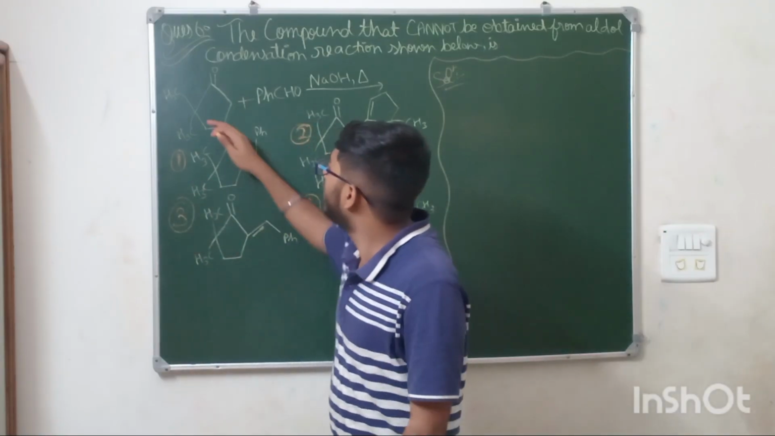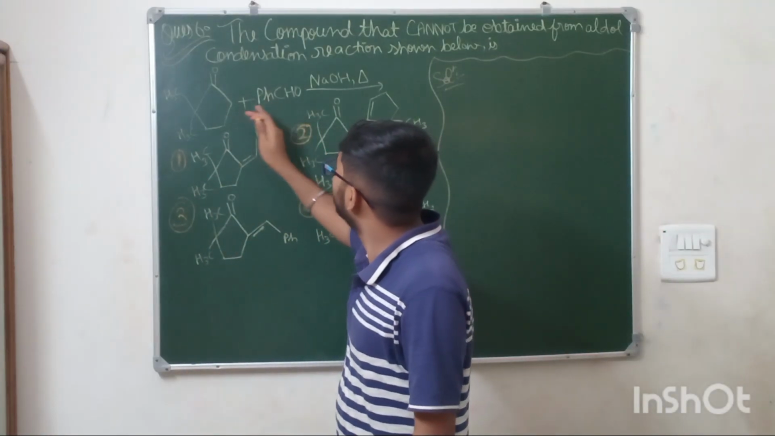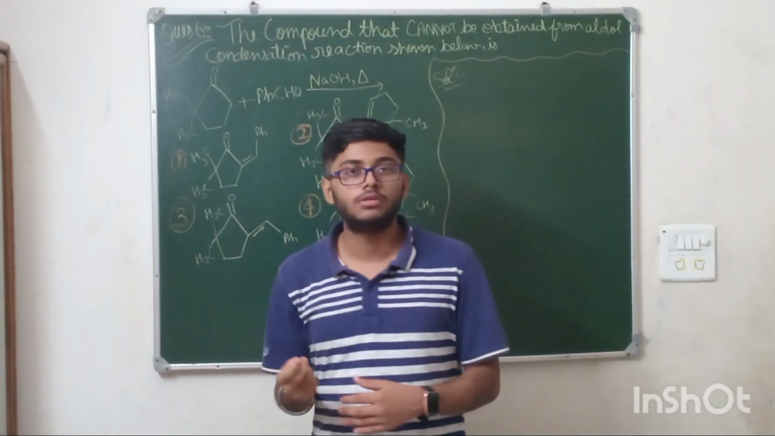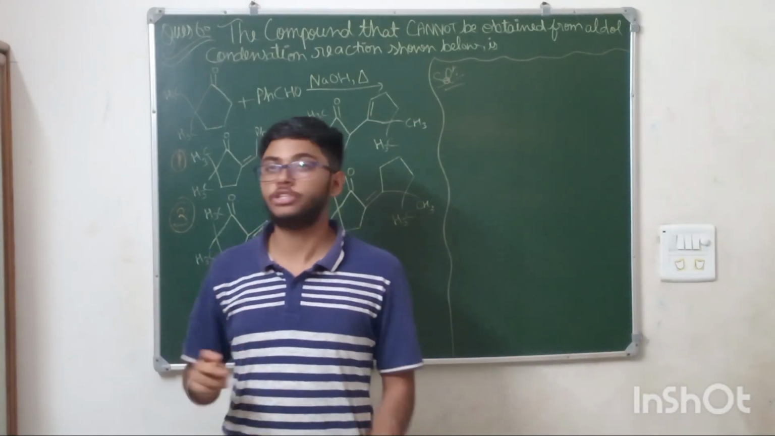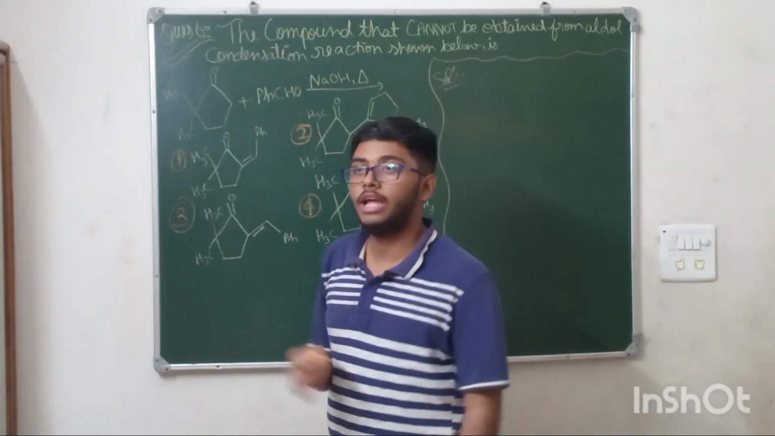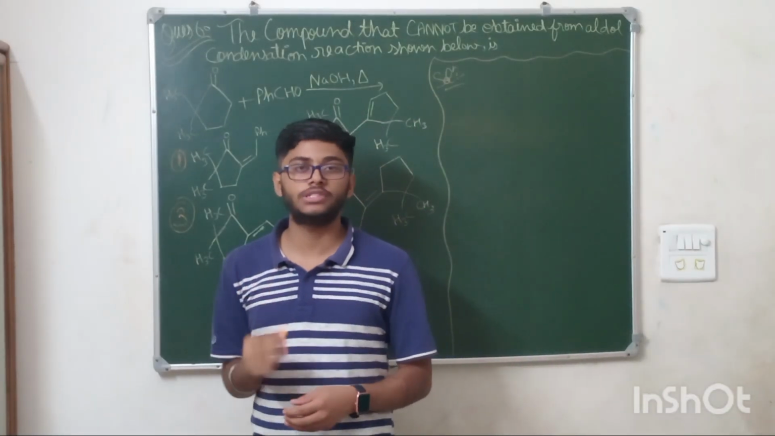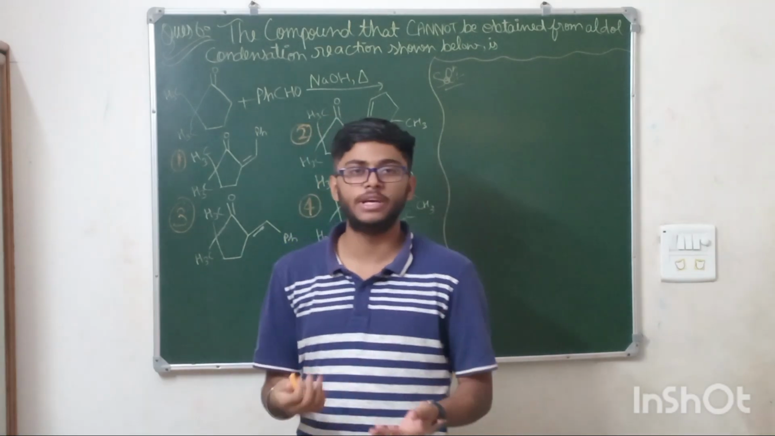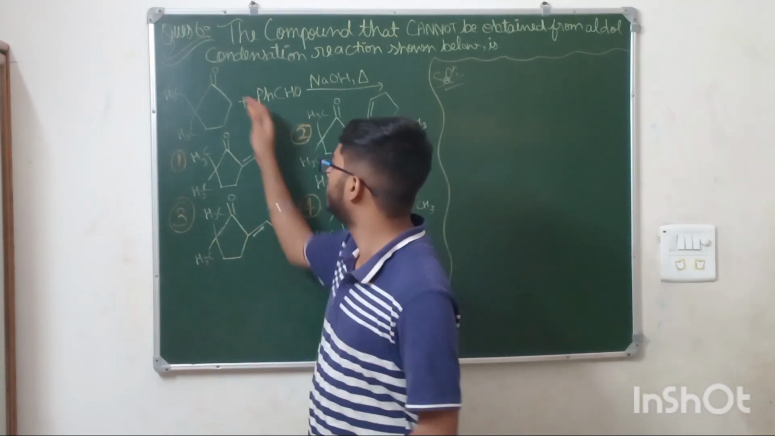Okay. So here we have been given two compounds which we have to react with NaOH and heat. Basically, the reagents which are used in the aldol condensation are NaOH and heat. NaOH dissociates into Na plus and OH minus ion. OH minus ion acts as, you can say, a Lewis base, which takes the acidic proton from this compound.